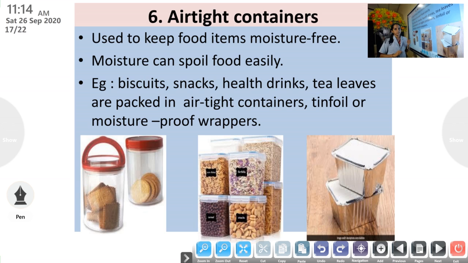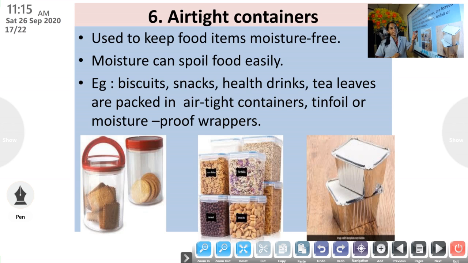And there are some examples of where we are using these airtight containers: for storing biscuits, snacks, health drinks. What are health drinks? Boost, Horlicks, etc. Then tea leaves.